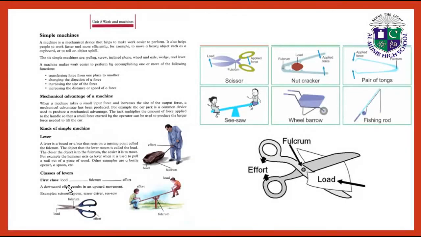Classes of lever. First class: load, fulcrum, effort. Here students, we have the picture of the first class of a lever: fulcrum, load, and effort. Other examples are scissors, nutcracker, pair of tongs, fishing rod, wheelbarrow, and seesaw.